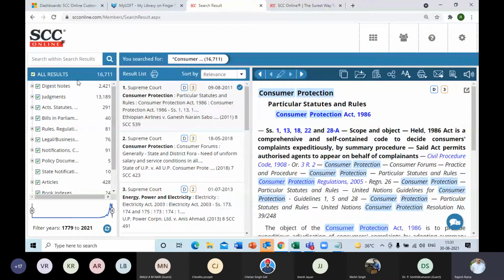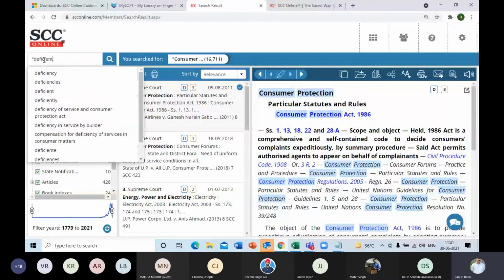So what I have done is a simple, single search on consumer protection, and I was actually looking for the compensation for the deficiency of services. So I'll put the other one in this result only now, not in the lakhs of judgments at one go. I could have entered the entire sentence or the main keywords at one go, but it is recommended that you do a focus search. So how do you approach that? First step, you have entered consumer protection, and in the second step, just below this SCC Online logo, you have this search within search results. So obviously, it will search within the results only for, say, deficiency of service.